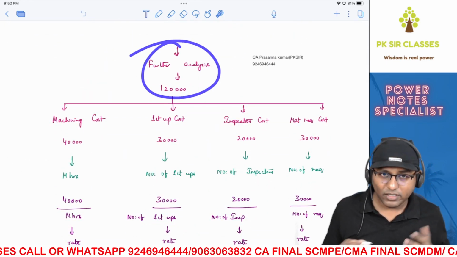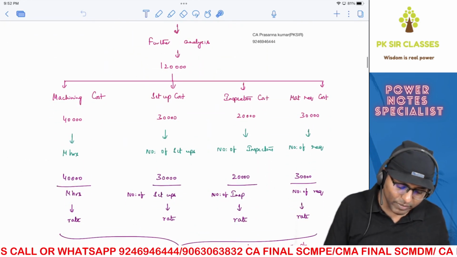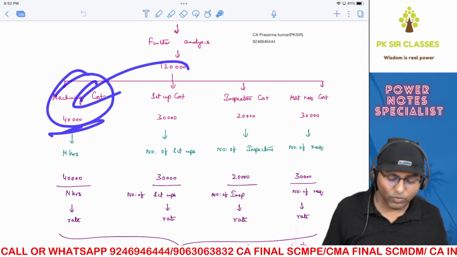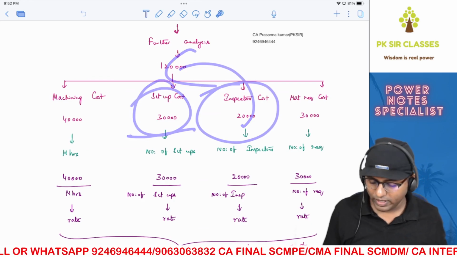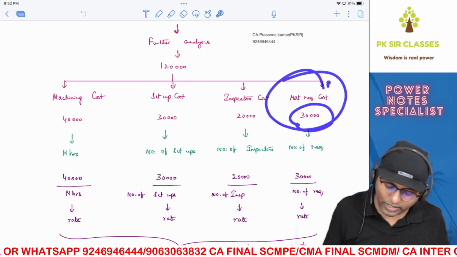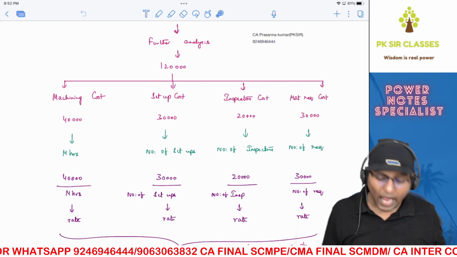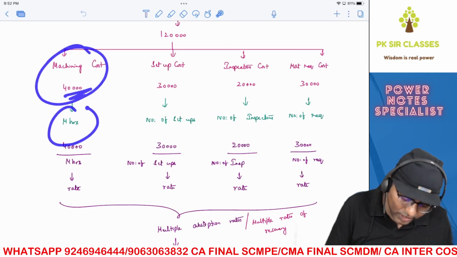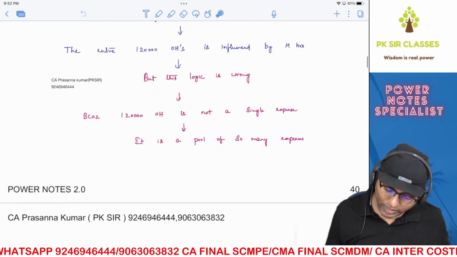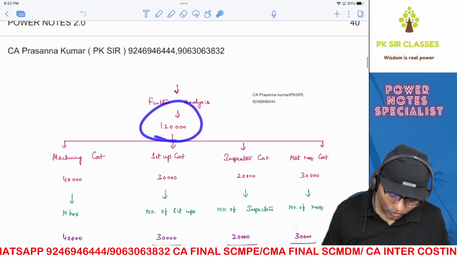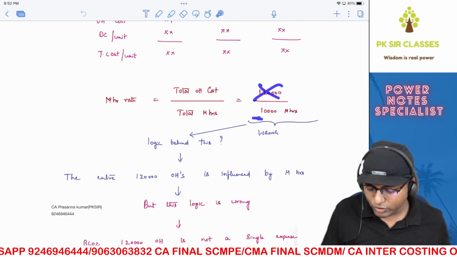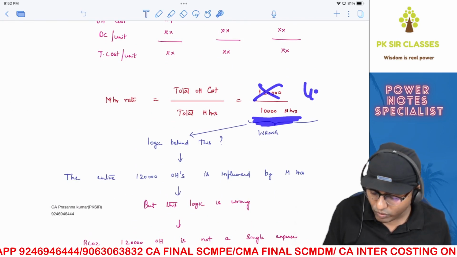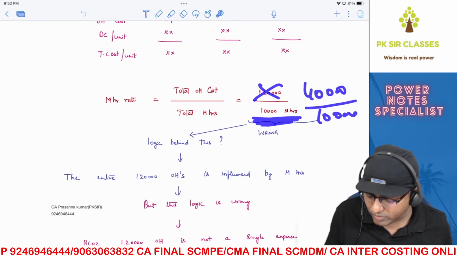If you do further analysis of this 1,20,000, you get that machining cost is 40,000 out of this 1,20,000. Setup cost is 30. Inspection cost is 20 out of this 1,20,000. Material requisition cost is 30 out of this 1,20,000. And only this machining cost of 40,000 is influenced by Mishnas. Which means out of this 1,20,000, only 40,000 portion is influenced by Mishnas, which means entire 1,20,000 should not be divided by 10,000 Mishnas. Only 40,000 should be divided by 10,000 Mishnas. That is the logic.